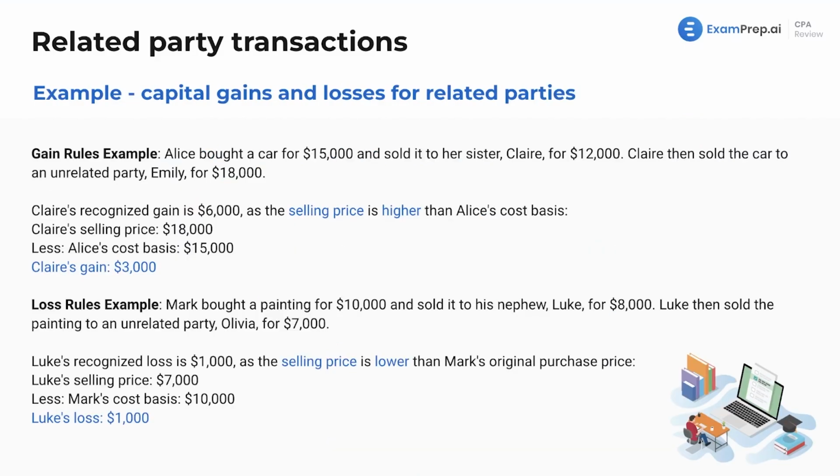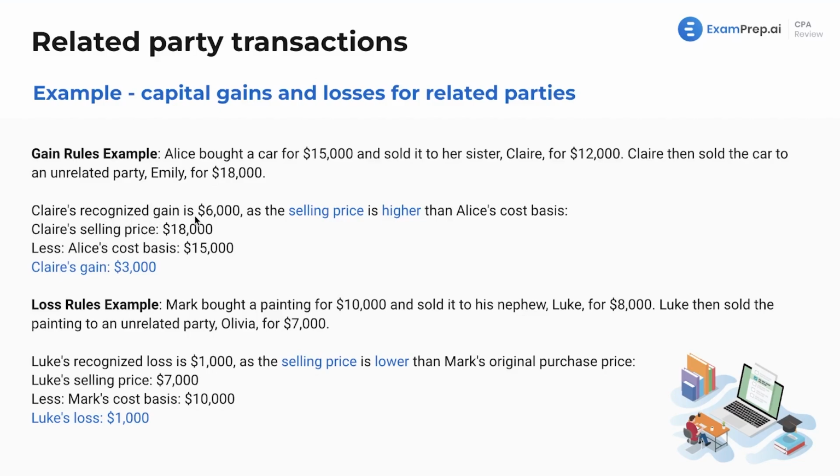Let's see an example here. Capital gains and losses for related parties. We've got a gain rules example and a loss rules example. Alice bought a car for $15,000 and sold it to her sister Claire for $12,000. Claire then sold the car to an unrelated party, Emily, for $18,000. So we are going to get to use our rules that we were just talking about.